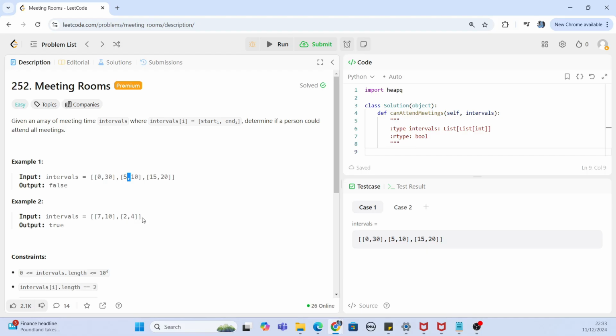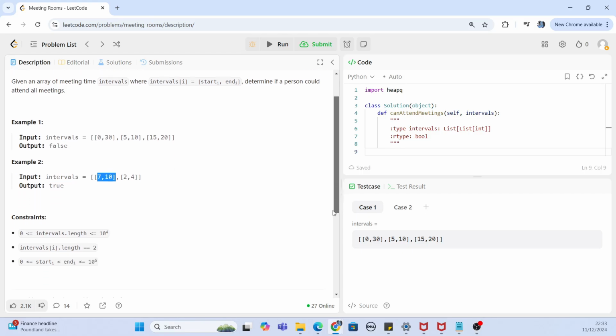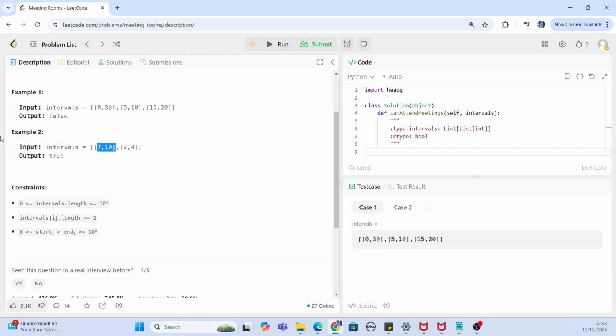Whereas let's see this example. Here we have got two intervals. First is starting from the 7th minute to the 10th minute and the second meeting starts from the 2nd minute and lasts until the 4th minute. If the person attending the meetings starts with the second meeting first and finishes it at the 4th minute, he can definitely attend the first meeting which starts at the 7th minute, and hence the output is true. So if the person can attend all the meetings, we return true, and if he can't, then we return false.